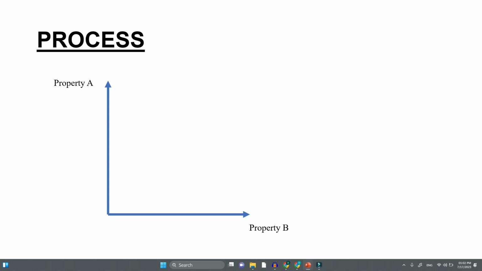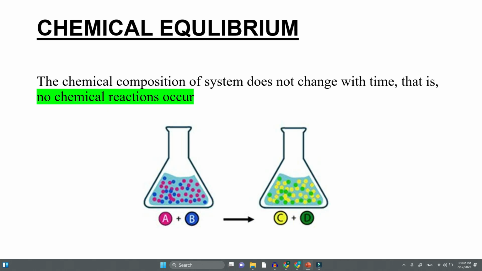So once we have understood what equilibrium is, a system is in equilibrium only when all of these are in equilibrium. That means you should have thermal equilibrium, phase equilibrium, mechanical equilibrium and chemical equilibrium. Only when all these are satisfied can you say that a system is in equilibrium.